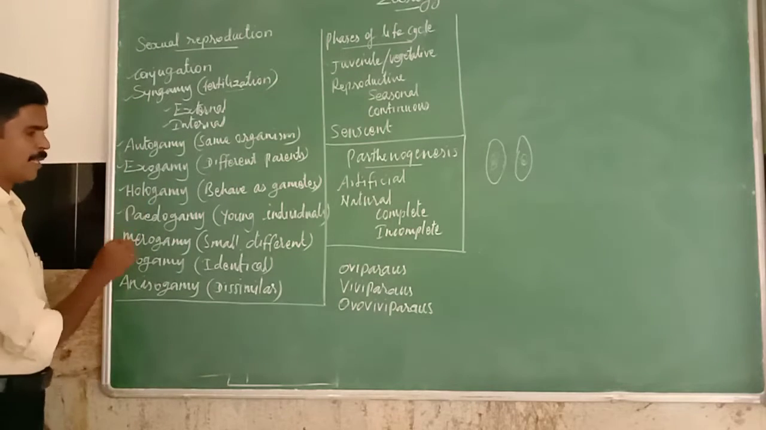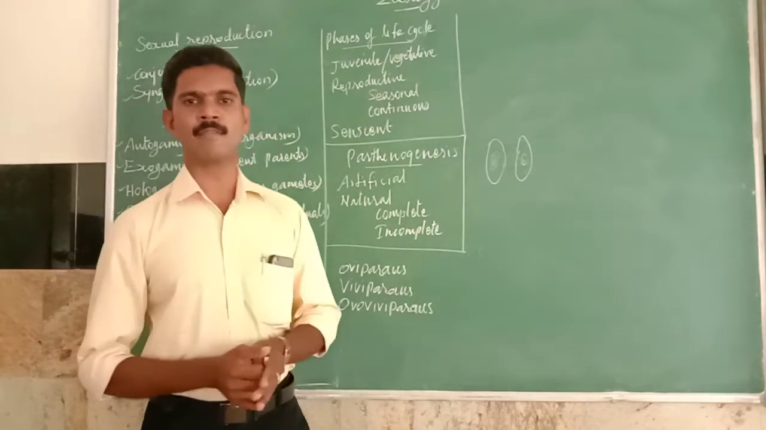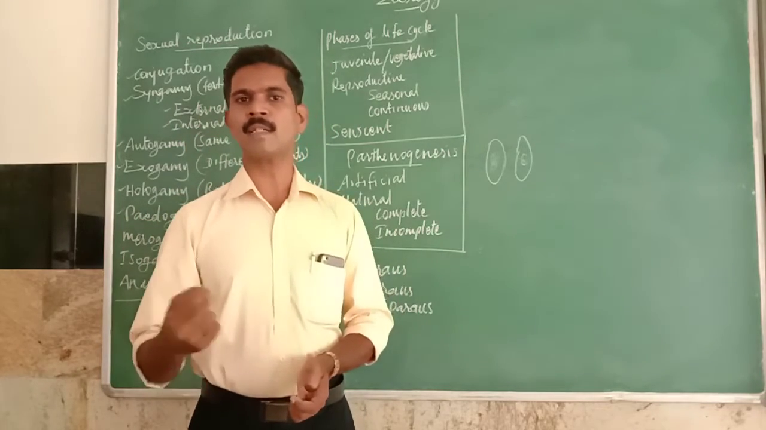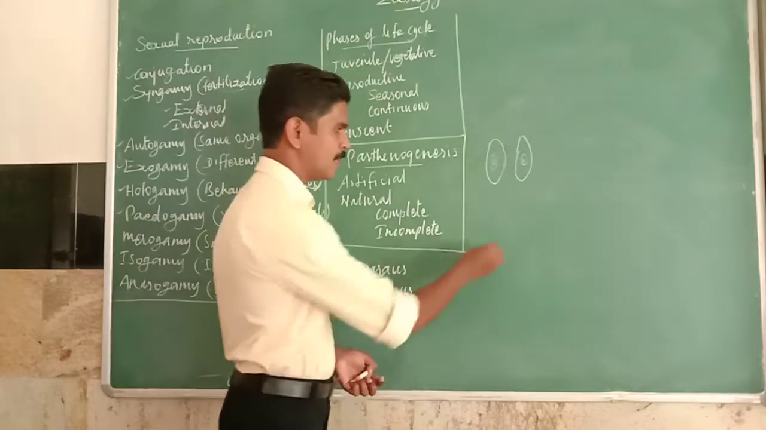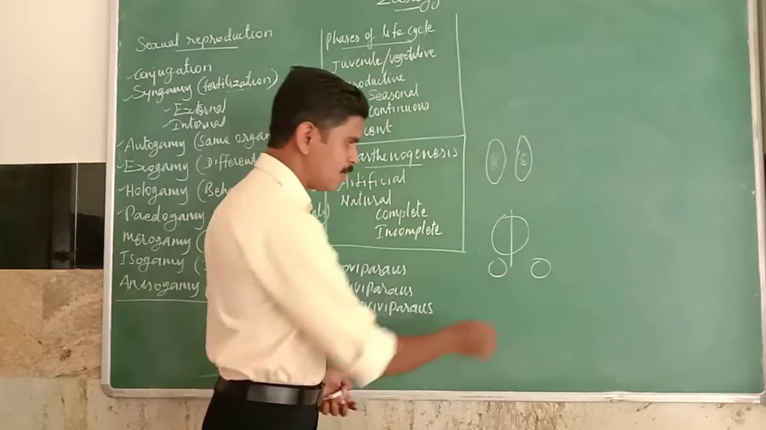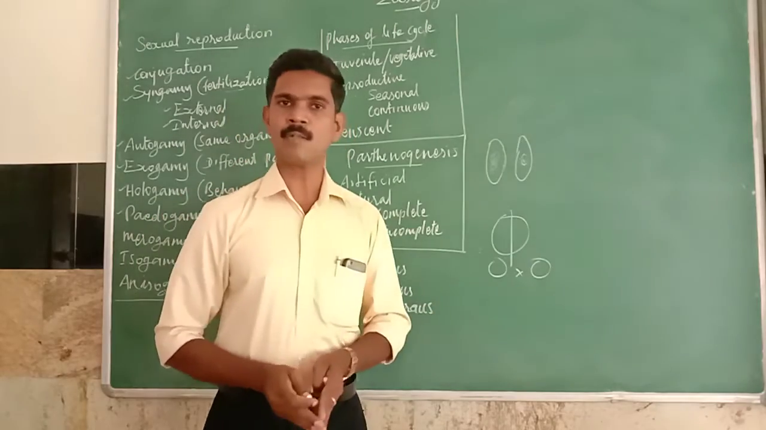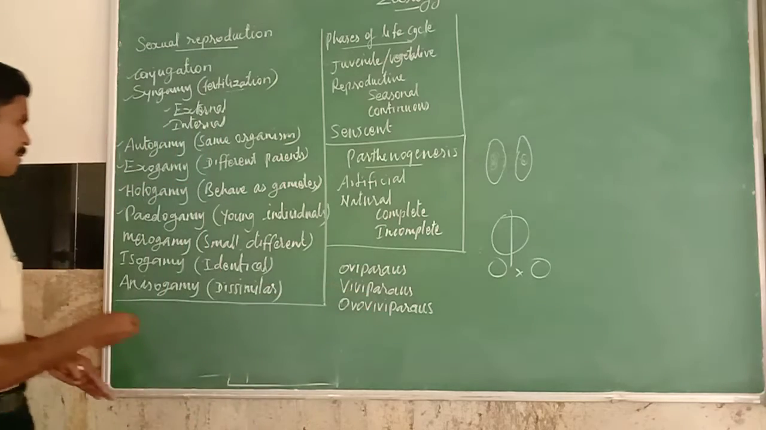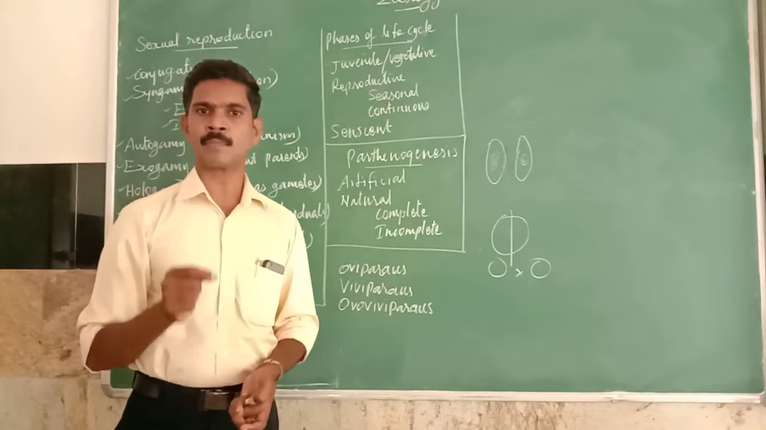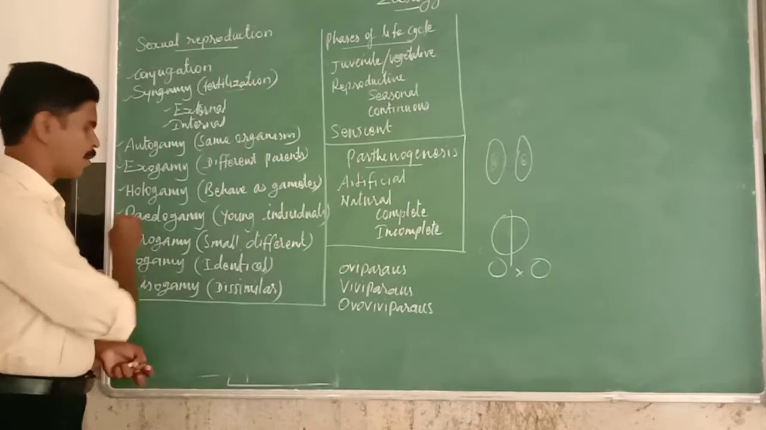Next one is padogamy. Padogamy means the sexual union or fusion of young organisms which are produced immediately after the division of the parent cell. Just imagine the parent is divided into two, so two young ones are produced. These two young ones are immediately involved in the sexual union. This type of syngamy is called padogamy. So padogamy means the sexual union of young organisms produced immediately after the division of the parent cell or parent organism.